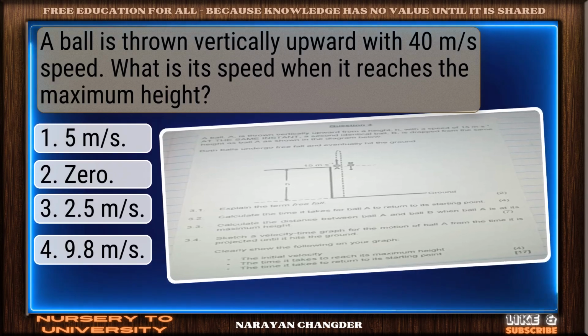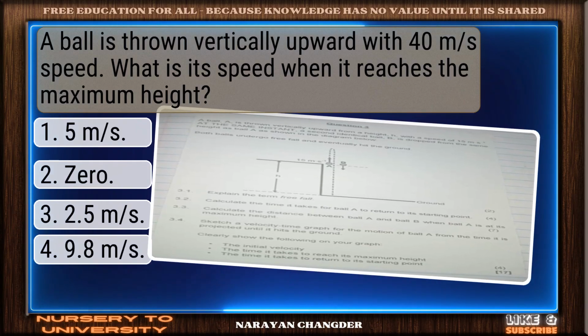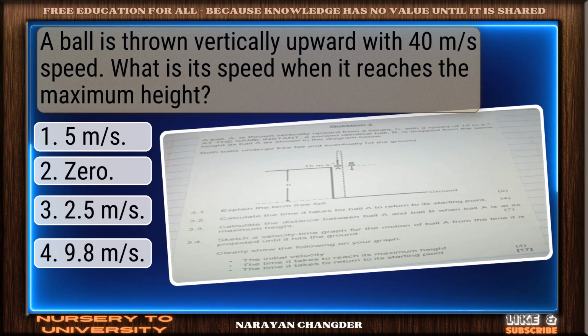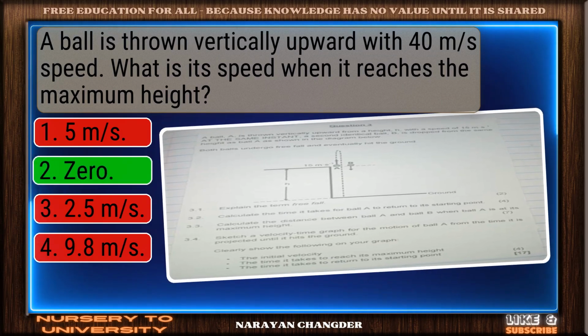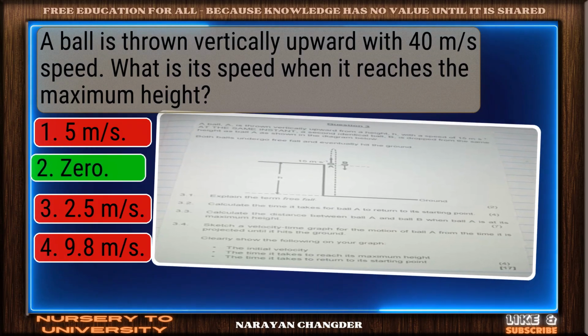Question number 33. A ball is thrown vertically upward with 40 meters per second of speed. What is its speed when it reaches the maximum height? You chose 0, and it is correct.